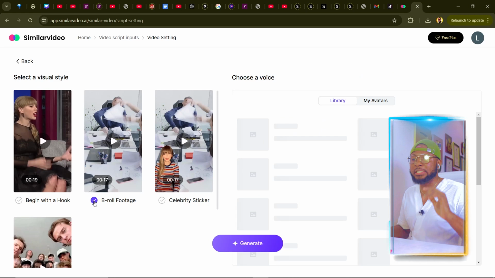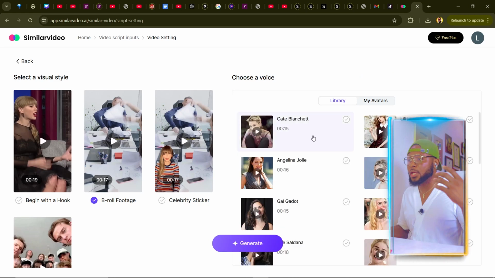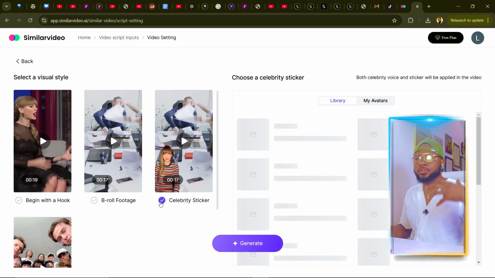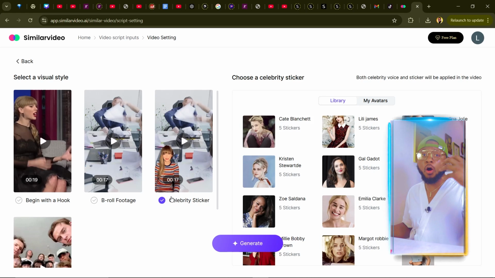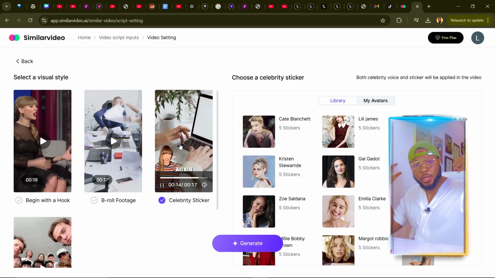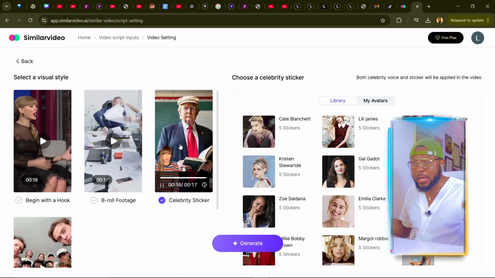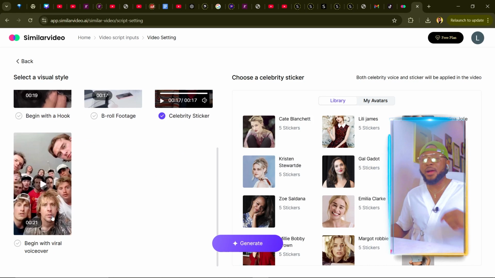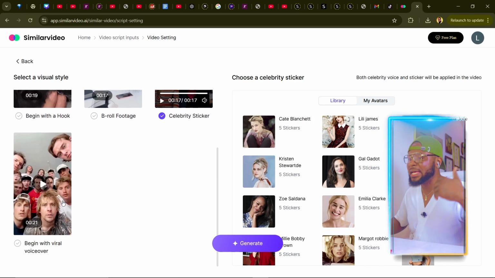Then the second option is a B-roll, right? A B-roll of something happening in the background while the voiceover is happening. It's also good, right? And then this one is celebrity sticker, right? So a celebrity is going to be on your video like this, shaking or saying something, but the celebrity voice will not be out loud, just the background video that will be playing while the celebrity is saying something or doing something just to grab attention. That is what makes the videos viral, right? So the next one is begin with a viral voiceover. There are so many voiceovers that you can choose from.